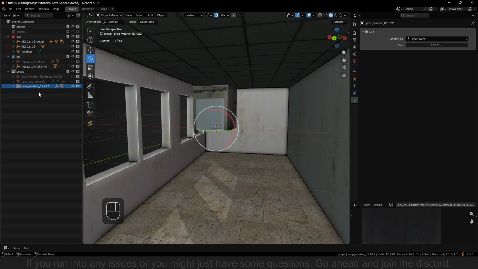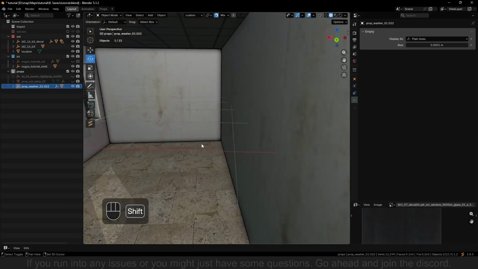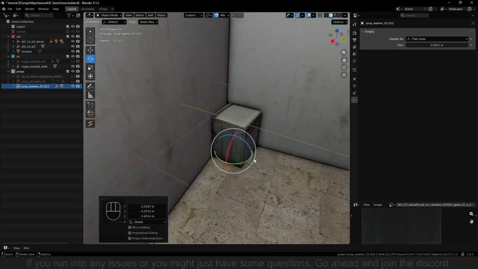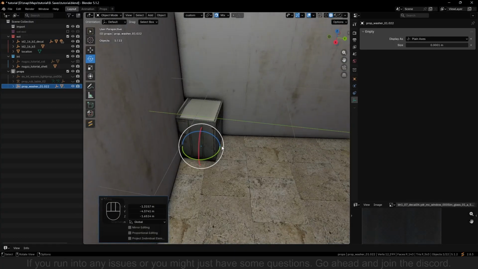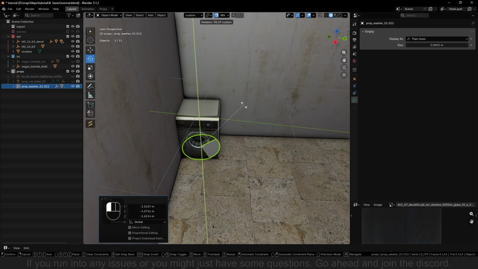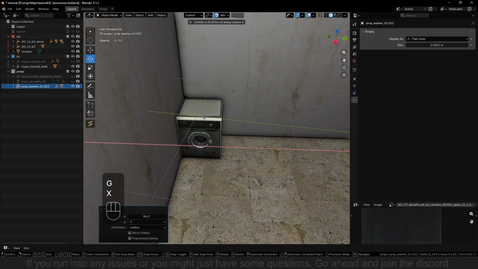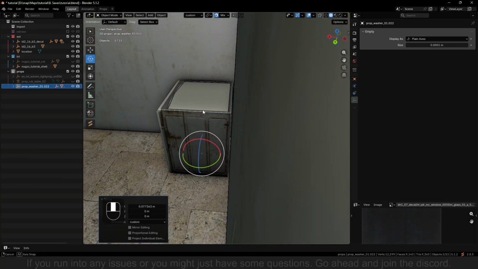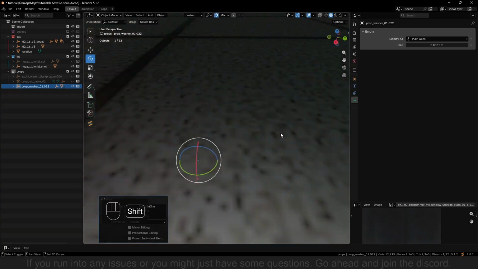By clicking on it in the hierarchy, we can move it around, and I would like it in the corner here. So I go down to it, and I would like to place it. I clicked on rotate to rotate it to the correct place. Just move it a little more, have a check. Does it look fine? It does.